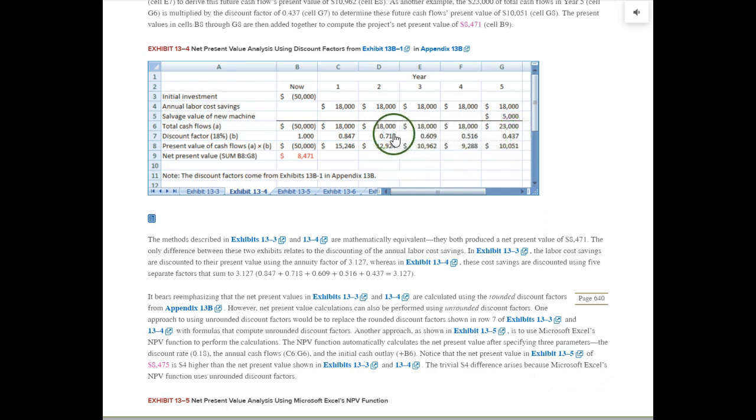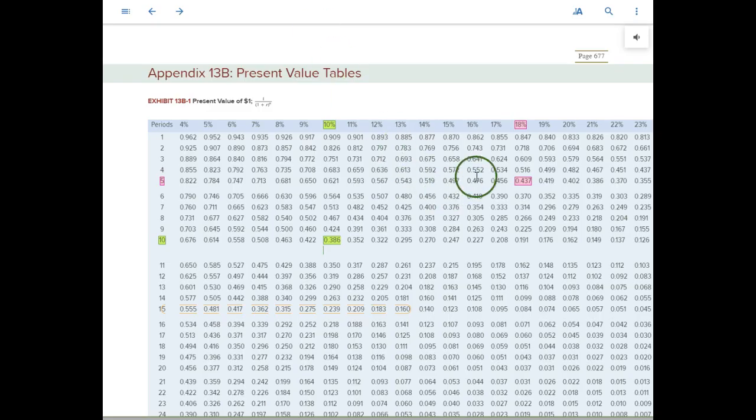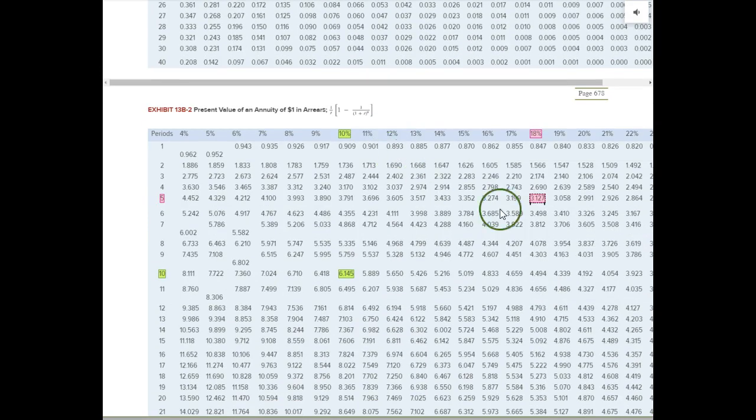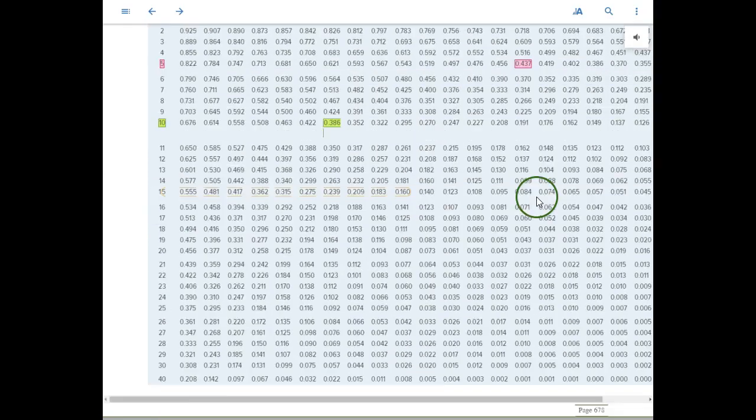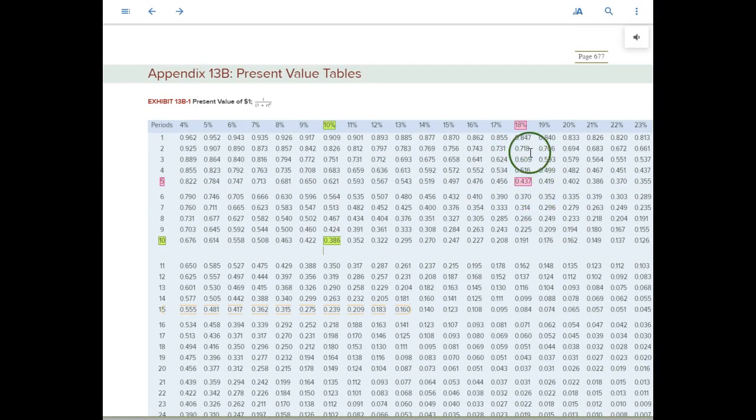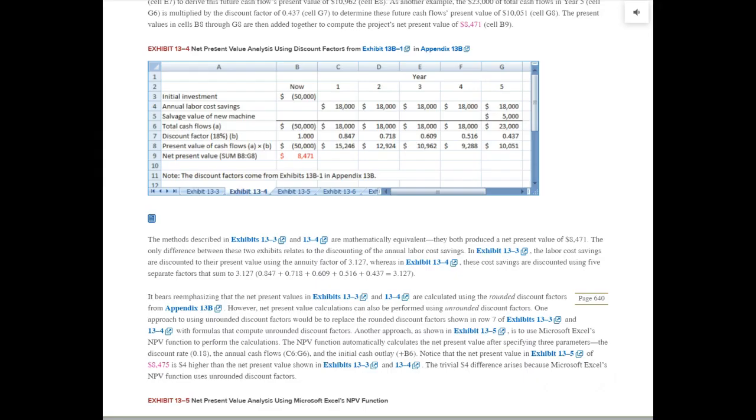This would be 4 periods and so forth. So remember these numbers. Let's look at the chart for a second. And here they are, the 0.847 and all the others, if you do it 1 year at a time. But there's no need to, because we have the same dollar amount every year, and we could use the other table like we did earlier. But that's showing you that you could use each year separately if you wanted to. You get the same result.